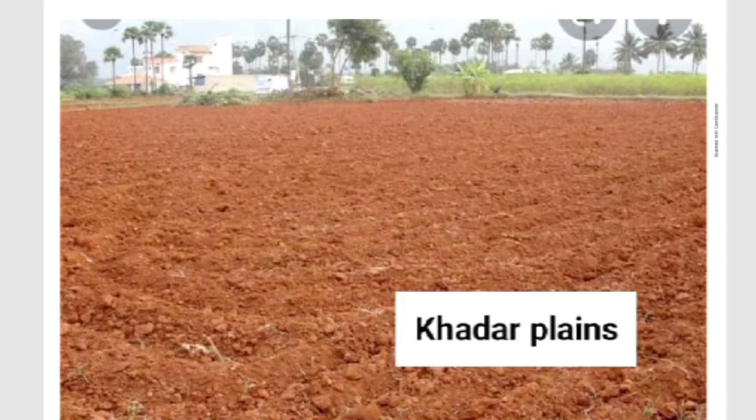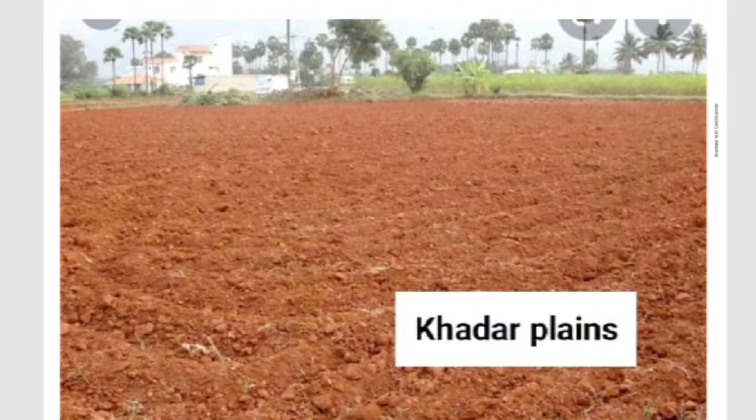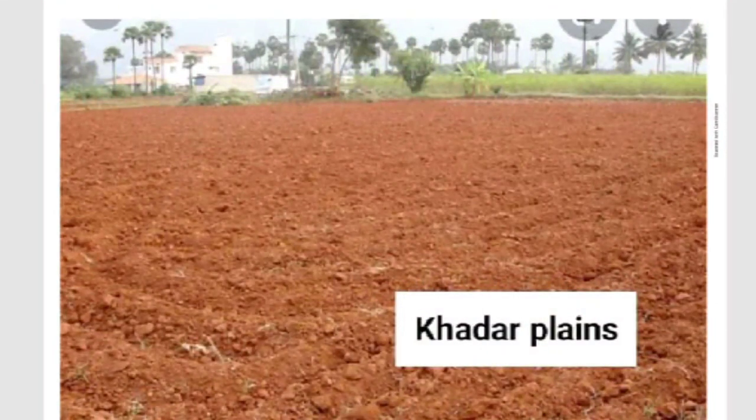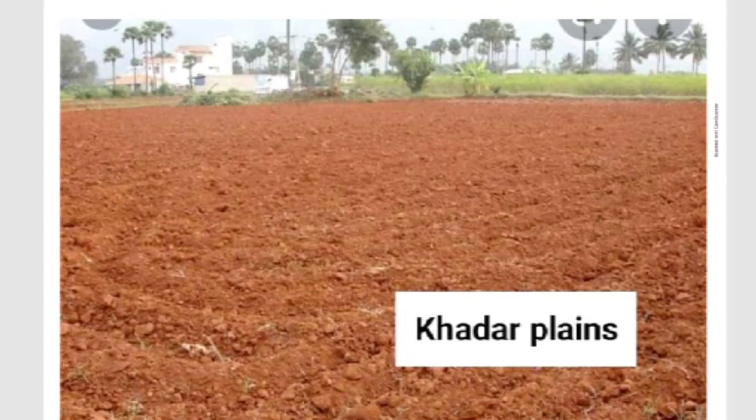It is regarding this that I am teaching now. This is called new alluvium. The tracts along the courses of the rivers are called betlands. This land consists of sand, silt, clay and mud. So it is very fertile soil, highly fertile.